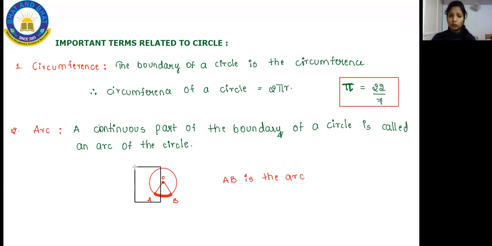Ma'am, why do we call only AB an arc? Because it is a continuous part of a boundary. Whenever you are drawing a circle, it will be a continuous part, right? And it is a boundary to the circle. That is the reason we call that an arc. Hope you people got these important terms. These are the two important terms. Apart from this, you still have more, I'll teach you. Before that, please copy this down.